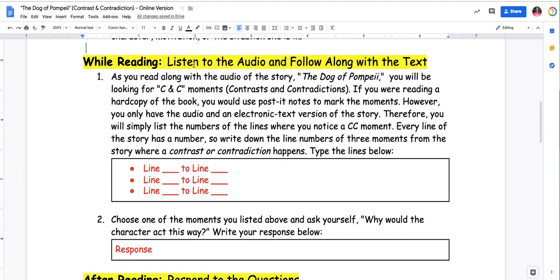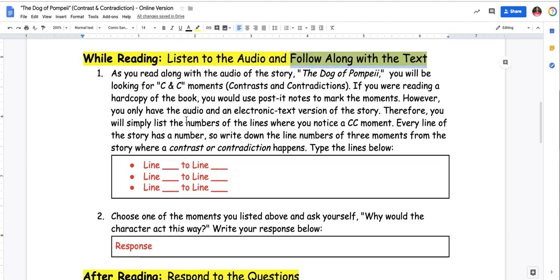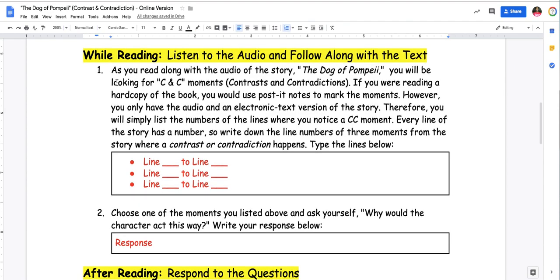While you're reading, you're going to listen to the audio and follow along with the text. I showed you that already. Let me explain how you're going to be noting the contrasts and contradictions. As you read along with the audio, you will be looking for contrast and contradiction moments.